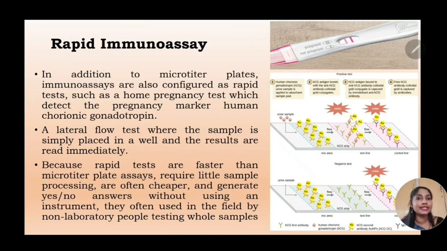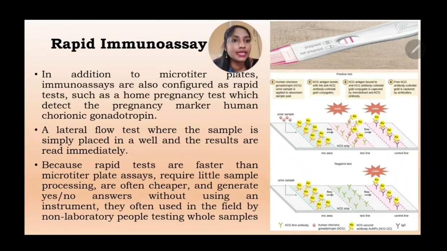These rapid tests can be read immediately. They are faster than the microtiter plate assay, and they require little sample. Hardly 3 or 4 drops of urine is enough to get the result. They are very cheap. They generate yes or no answers without using any instrument, and they can be used outside the laboratory for detection purposes, for detecting whole samples.